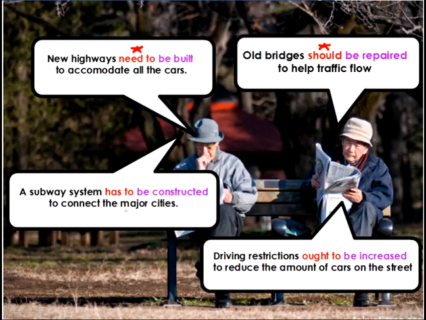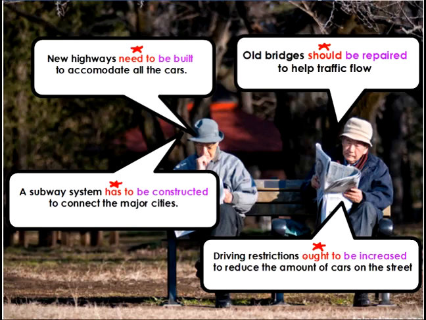Down here, the other suggestion was a subway system has to be constructed to connect the major cities. So, again, I'm using my modal verb has to, and I'm using the passive voice. A subway system has to be constructed to connect the major cities. And the last suggestion, driving restrictions ought to be increased to reduce the amount of cars on the street. Again, I'm using a modal ought to, and then my passive voice. Driving restrictions ought to be increased to reduce the amount of cars on the street.